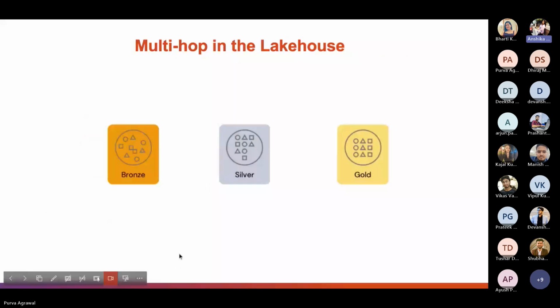Now let's learn about the multi-hops in the lakehouse. To begin with, let's learn about the bronze layer first. It replaces the old data lake, which was typically a dumping ground for unvalidated data.